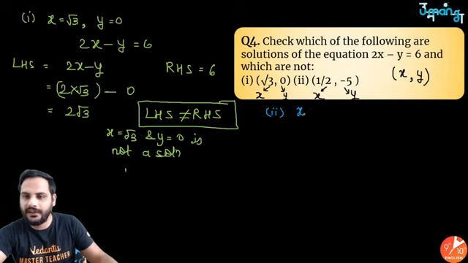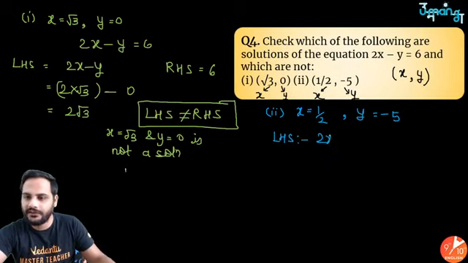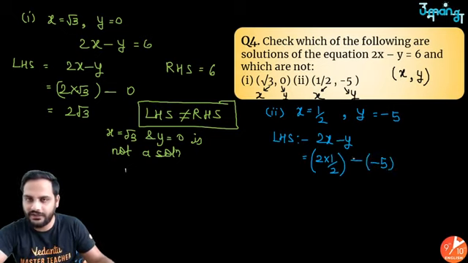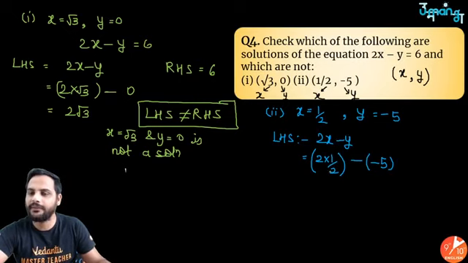In the second case, x is equal to half, y is equal to minus 5. So let's look at the LHS of this equation. LHS is 2x minus y, which means 2 into half, x is this, minus, now y is also negative. So this minus stands for the negative in the equation, and since y is also negative, minus 5. So 2 and 2 got cancelled, 1, negative into negative is positive, 1 plus 5, which is equal to 6.